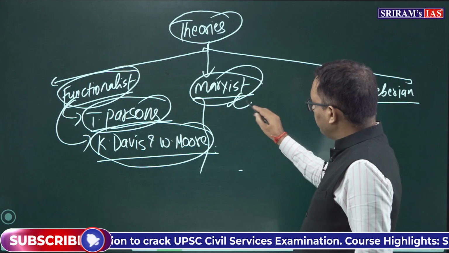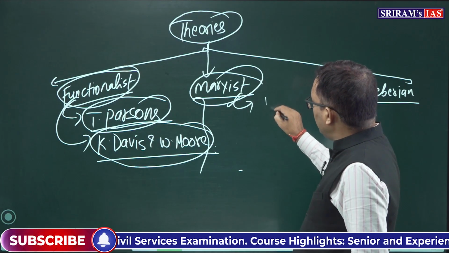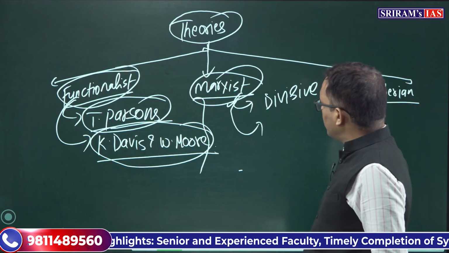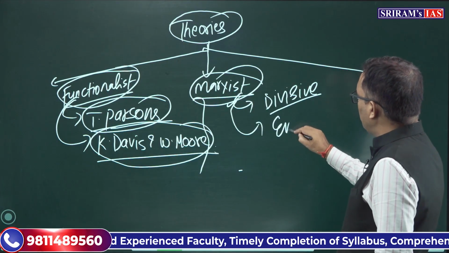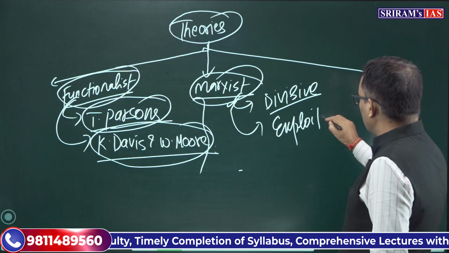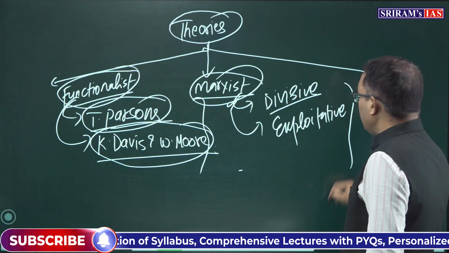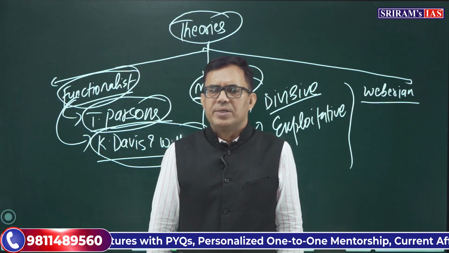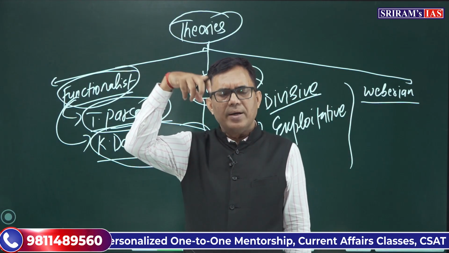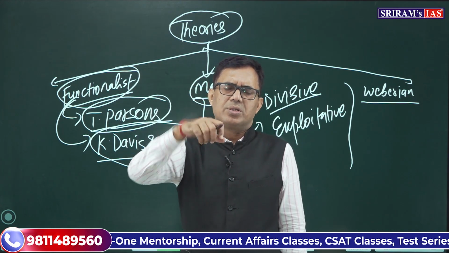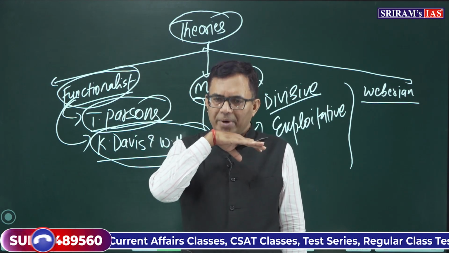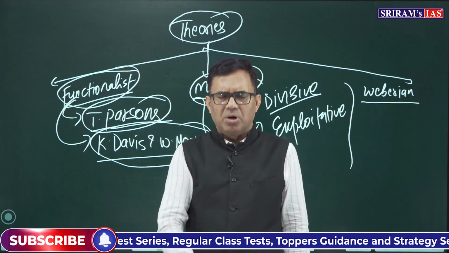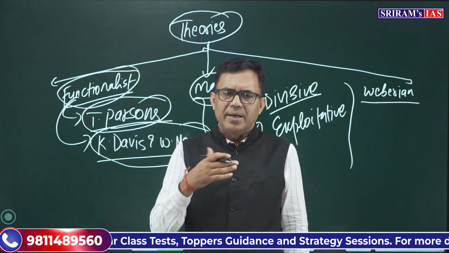Holding that social stratification is basically divisive, social stratification is also considered exploitative. Through social stratification, power, position and prestige in society are unequally distributed. Those who are at a higher position in the stratification system maintain dominance in society and they exploit the others. Those at the bottom level are exploited in the process.